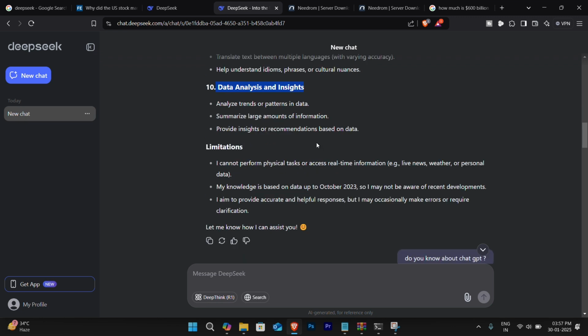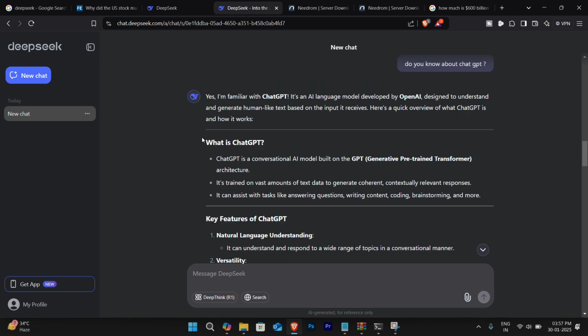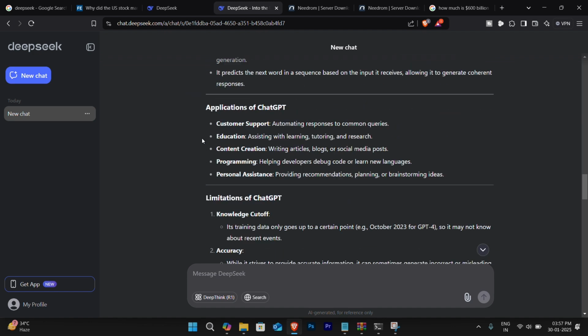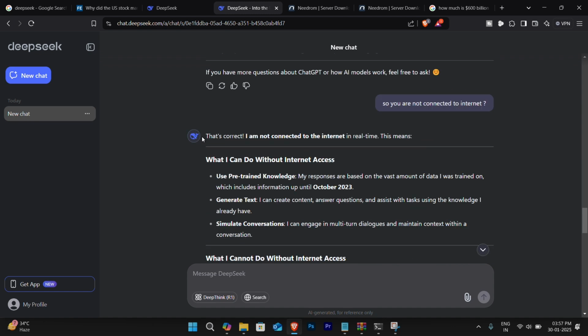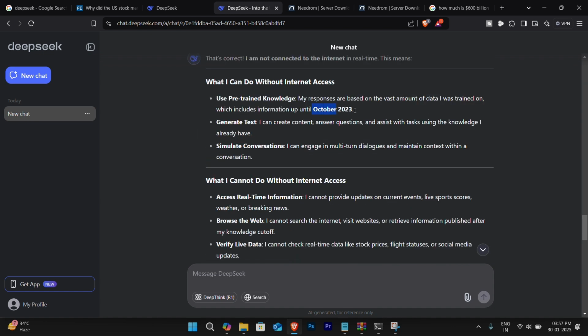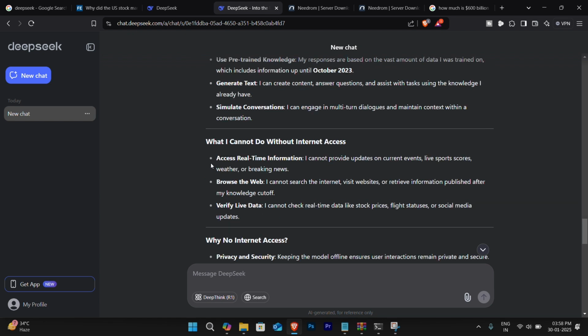Now, if we go through the limitations, or why you shouldn't use DeepSeek right now: DeepSeek as of now is limited to data up to October 2023. That's more than 1.5 years old, close to 2 years old. So it is still working on October 2023 data, which means it's currently outdated. It's not updated to the latest trends. So whatever you input, it will only have this data in its mind on which it will be computing.